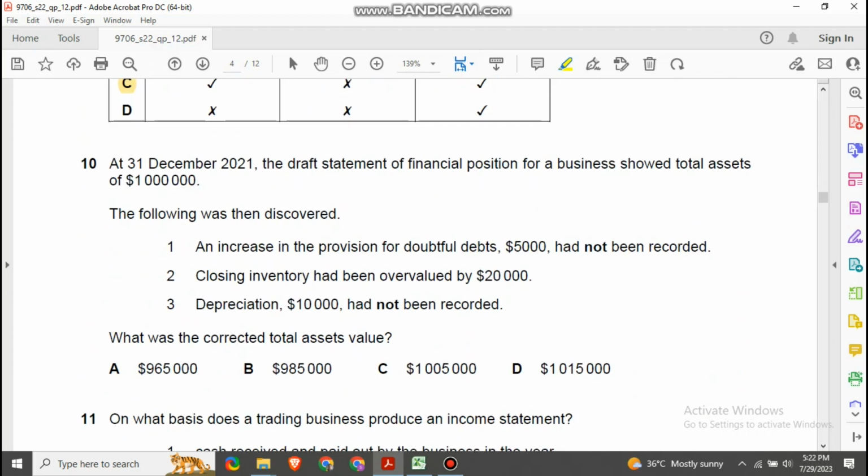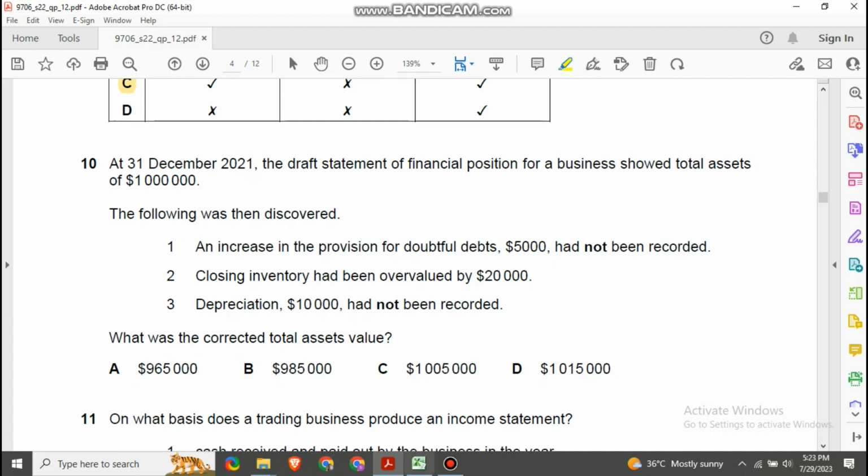Question number 10. At 31st December 2021, the draft statement of financial position for the business shows total assets of 1 million. The following was then discovered. An increase in the provision for doubtful debt of 5,000 had not been recorded. Closing inventory had been overvalued by 20,000. A depreciation of 10,000 had not been recorded. What was the correct total assets value?